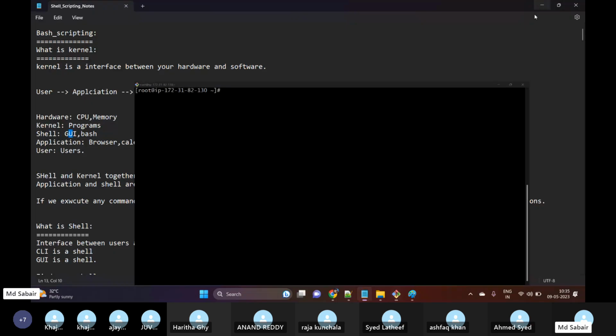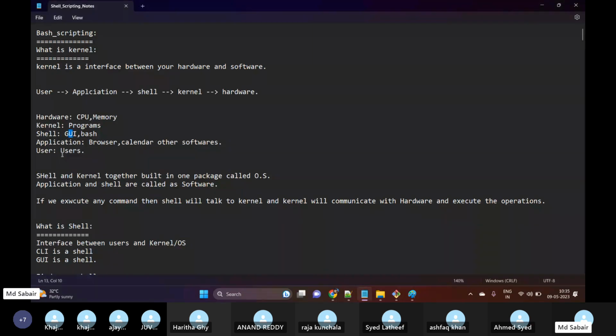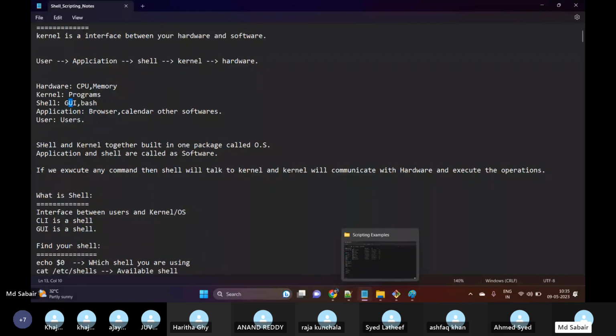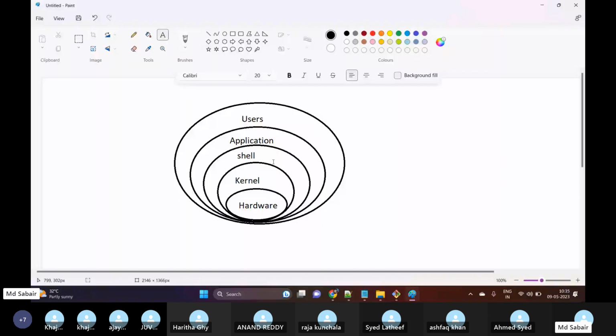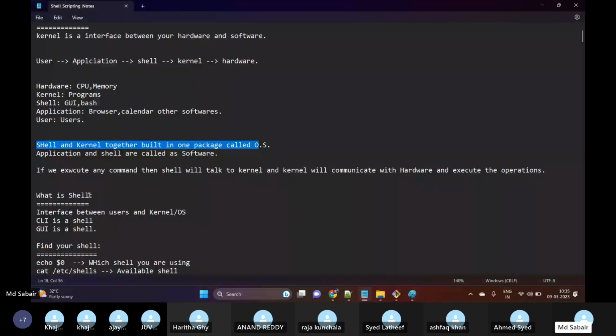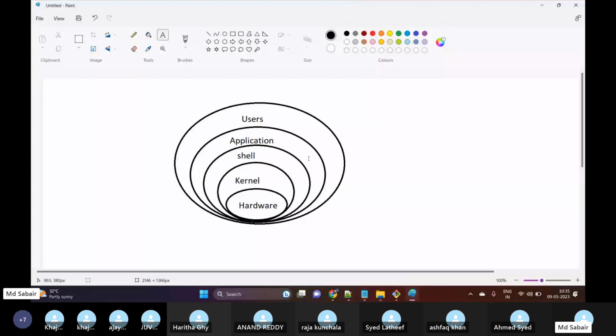And then users, basically the general users who are using this operating system. Here shell and kernel together are built in one package called the operating system. So these two sections are nothing but our operating system. This is a kind of single package which creates one operating system for us. And application and shell are called software. These two sections, application and shell, we call software in Linux.